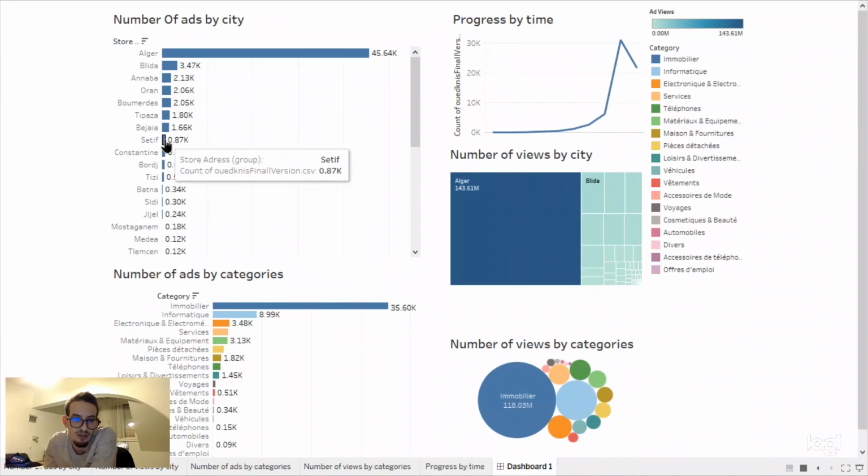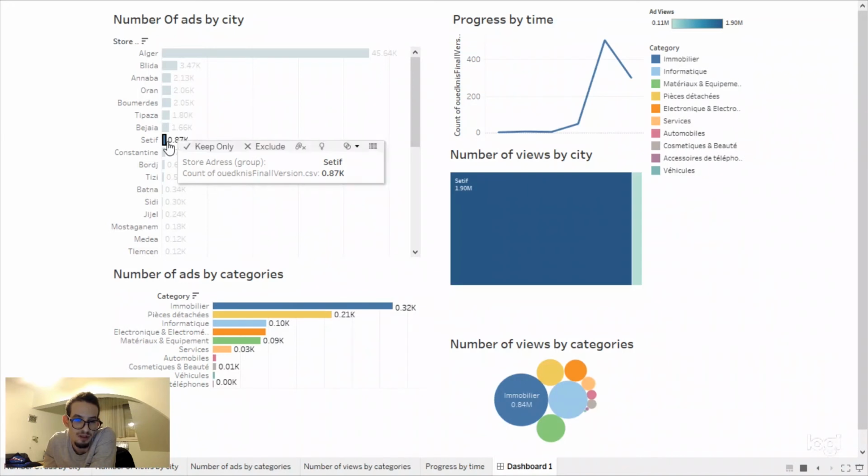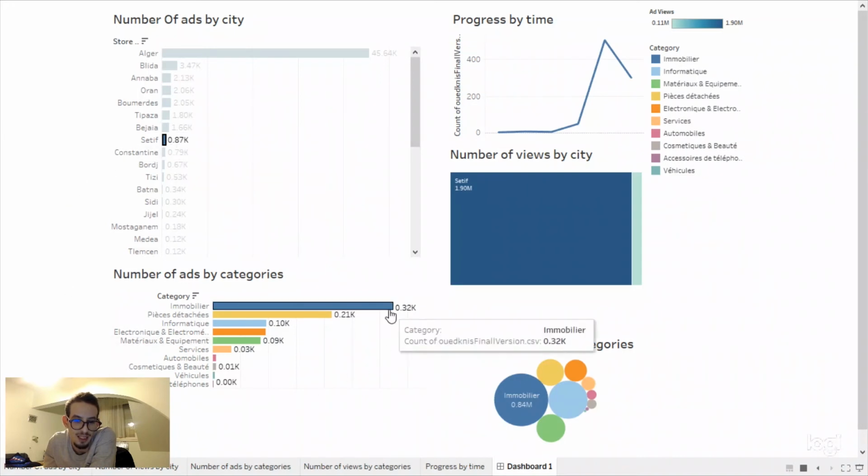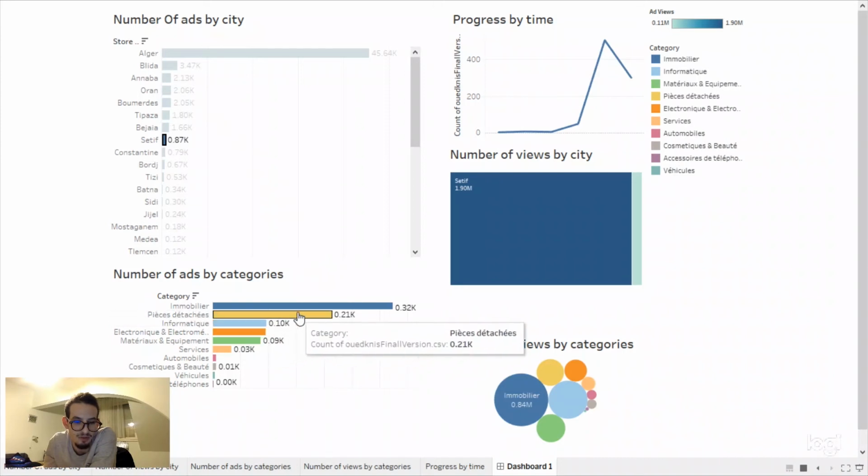Oh, let's check, for example, Setif. Yeah, it's where I was born. In Setif also we have immovable, we have pièces détachées. I don't know how to say this in English. It's material for vehicles.